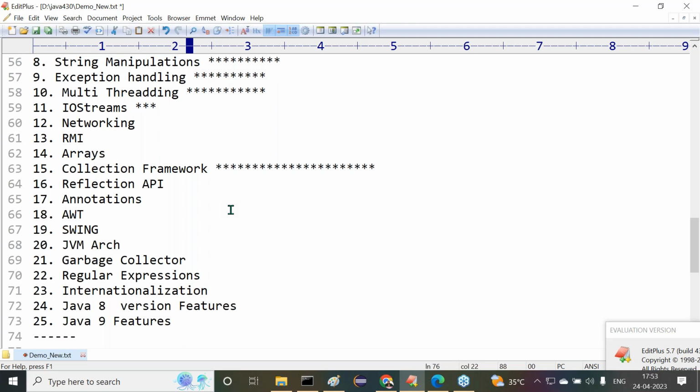Huge content, heavy content. Why? Because it's core Java, fundamentals. If you know the fundamentals, only then are we able to understand the remaining content effectively. Without these fundamentals, we are unable to understand Java in the future. That's why I'm going to discuss this particular content more and more. Got it or not?